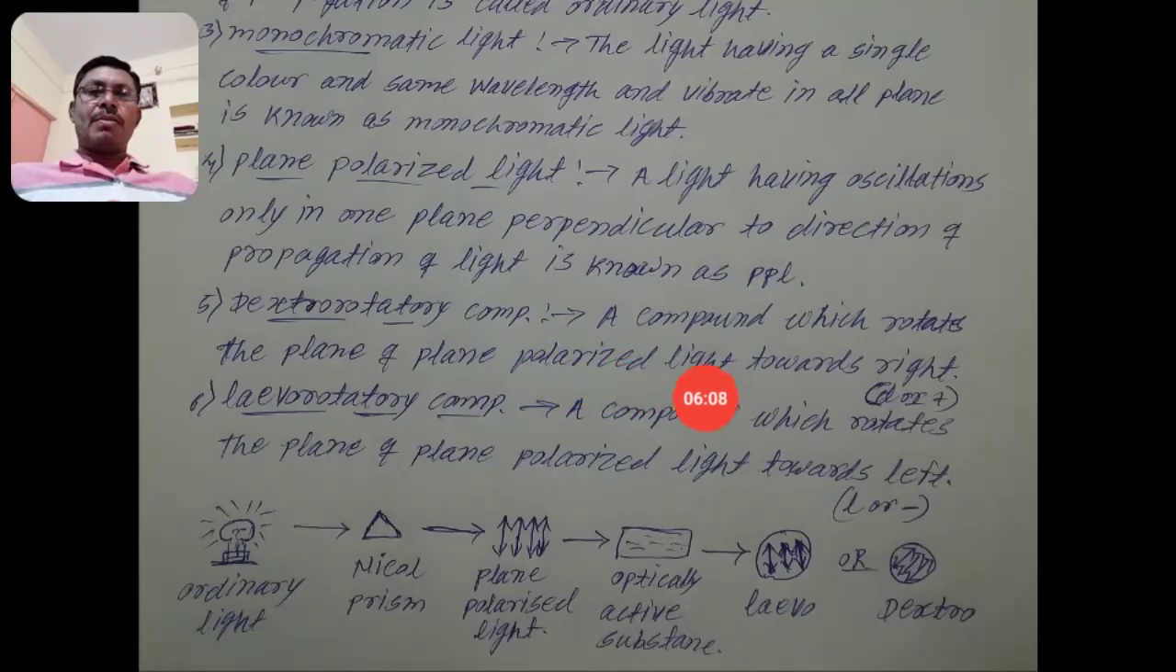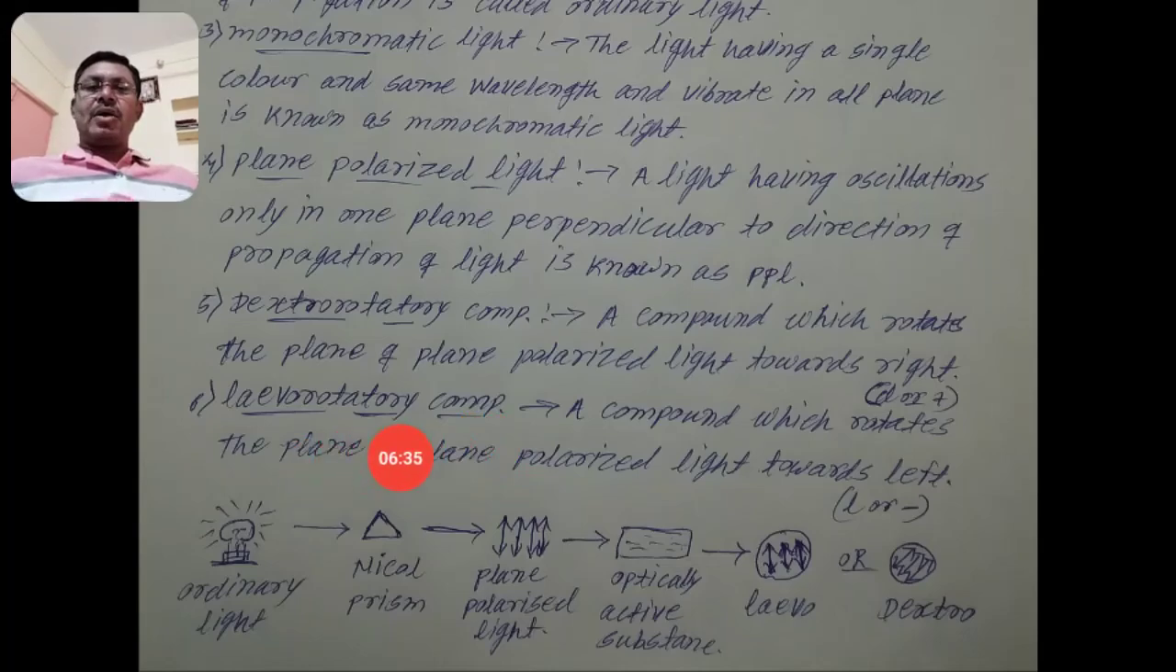Dextrorotatory compound: a compound which rotates the plane of plane polarized light towards the right. If a substance rotates plane polarized light towards the right, it is known as a dextrorotatory compound. It is denoted by small d or a positive sign.